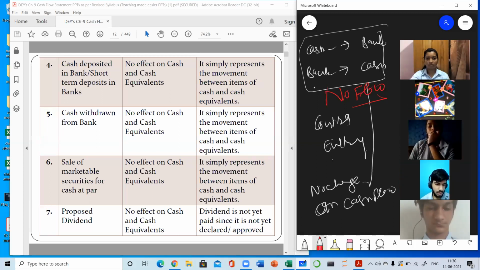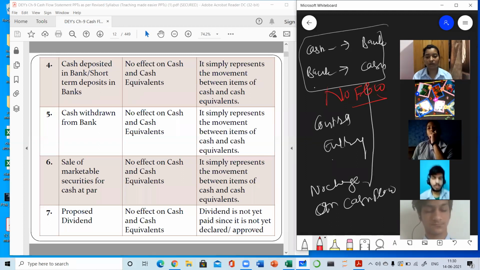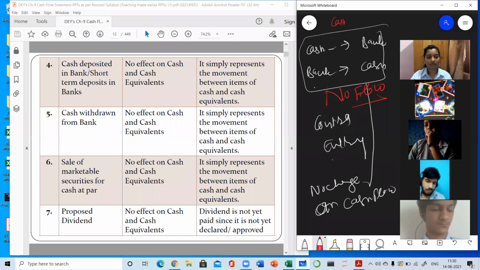Yes, yes, Ankita. Very good. Speak up. Ma'am, the cash is kept with us only, whether it is in bank or it is in hand. Yes, we can say it will remain with us only. Yes, because in this chapter, cash means cash plus bank balance. Very good, Ankita. I had told you that cash means not only the cash in hand, it also includes cash at bank. So cash plus bank.